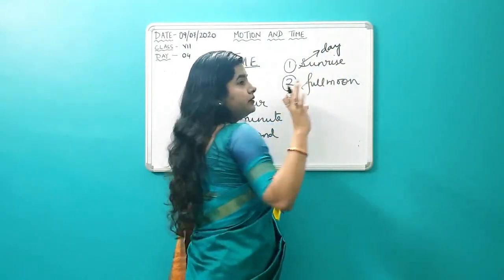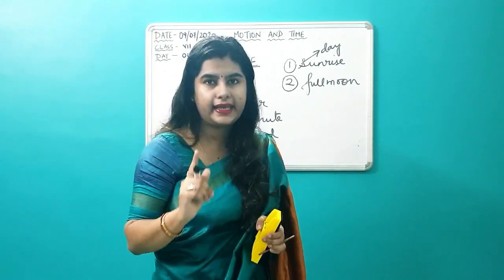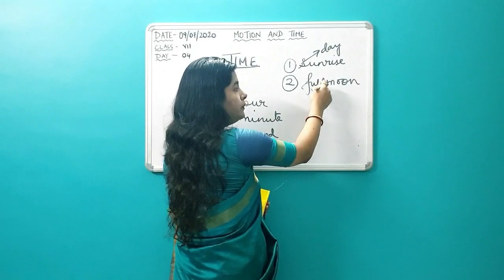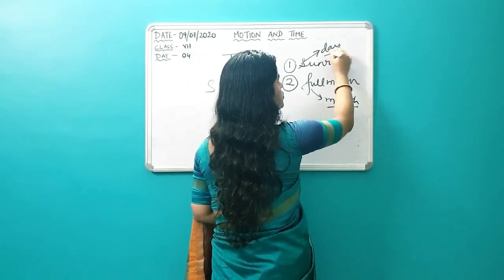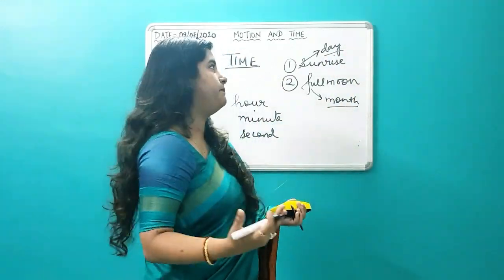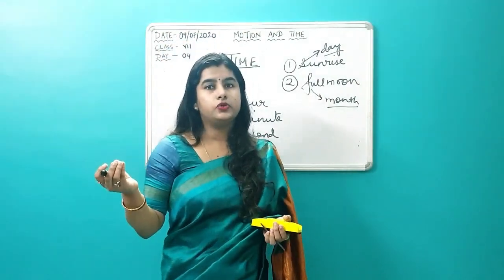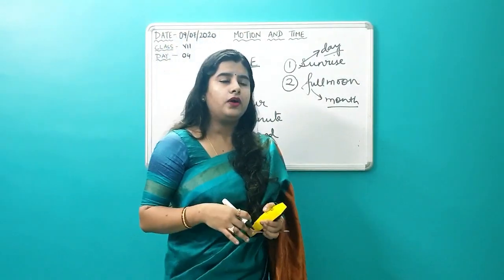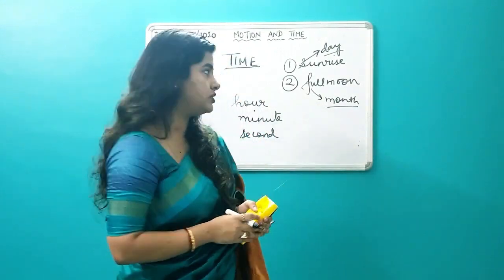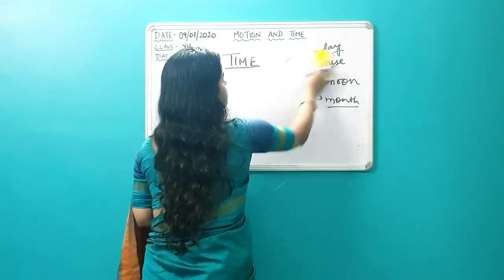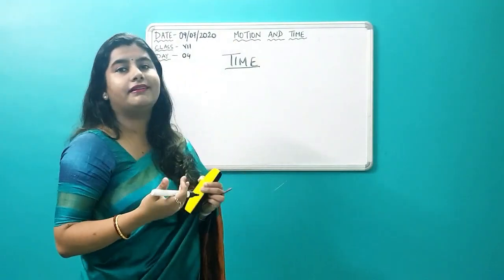The duration between one sunrise to the next sunrise was considered to be 1 day. And the duration between one full moon to the next full moon was considered to be 1 month. So this is how they used to depict day as well as months. Natural things were used to measure the time. Now moving on to certain devices or instruments that used to help them to measure time. With time, as days passed by, people slowly started getting a little bit advanced.